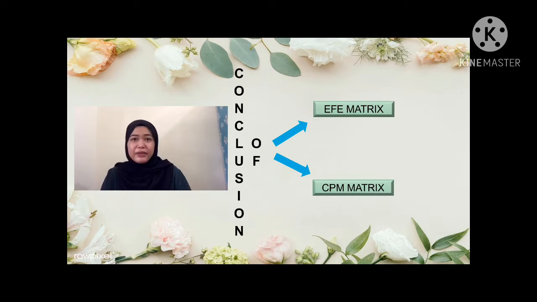On the other hand, based on the previous explanations about CPM, it shows the CPM result of the 3 companies, which are Nestle, Hershey, and Mars. Nestle and Hershey are doing well because both companies' total weight scores are above the average total weight score, which is 2.5, except for Mars because the company's score is lower than the average. As a conclusion, comparatively between the three companies, Nestle is the strongest because the total weight score is 3.06, which is higher than Hershey and Mars.